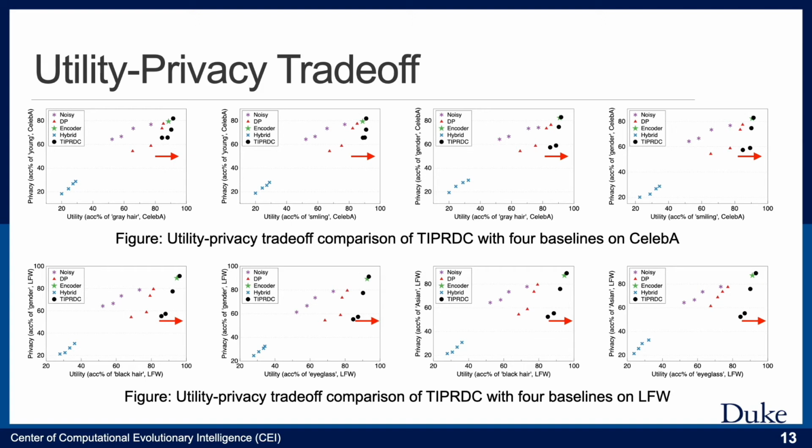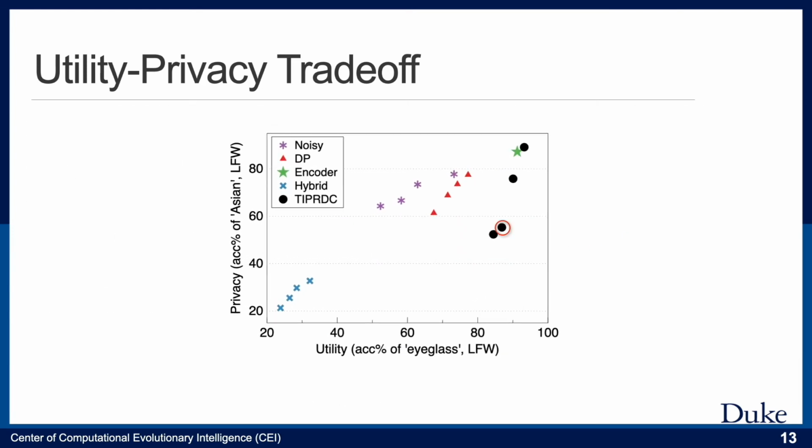For example, in terms of a binary private attribute, we hope the accuracy of it can be reduced to 50%. As the figure illustrates, although our method cannot always outperform the baselines in both utility and privacy, it still achieves the best utility-privacy trade-off under most experiment settings.